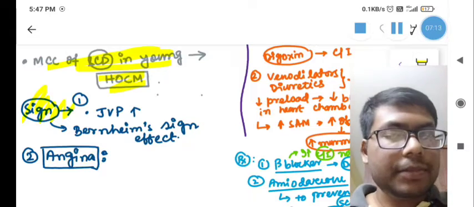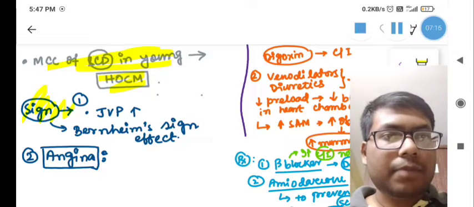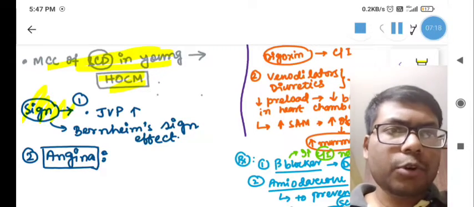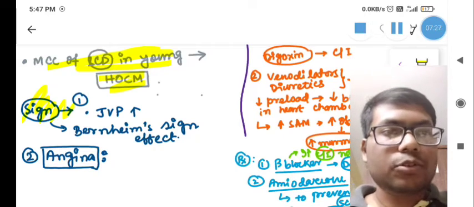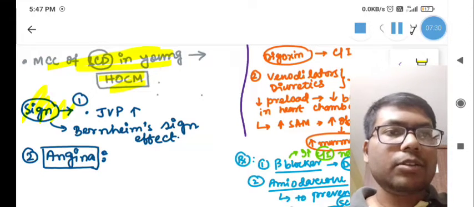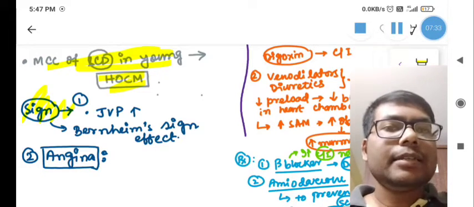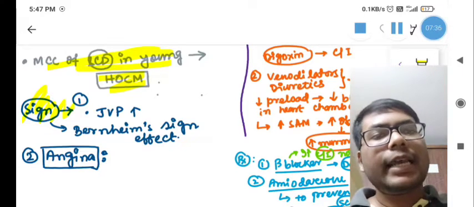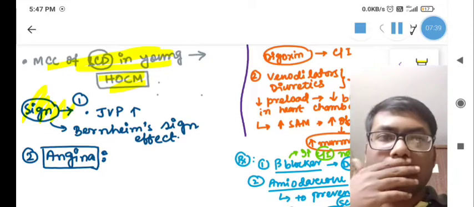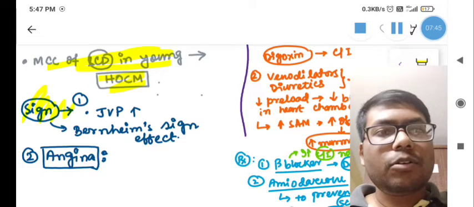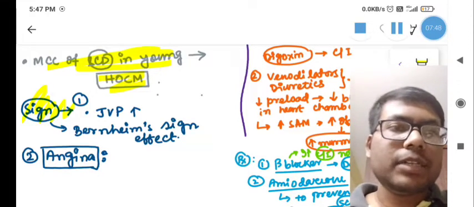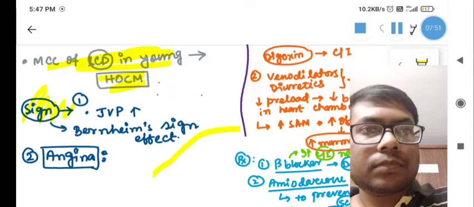That pump consumes ATP. If there is a lack of ATP, the pump does not function properly, so more sodium goes inside the nerve or muscle and more potassium goes out. The inner side becomes more positive, so the muscle or nerve becomes more excitable, causing arrhythmia, and that can cause sudden cardiac death. It also happens in case of HOCM.